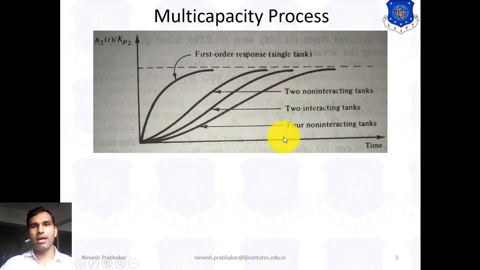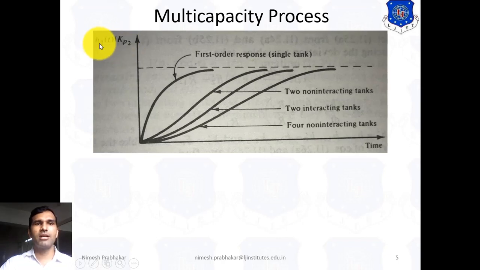Here the x-axis represents the time, and the y-axis represents the ratio of H2 upon Kp2. Here H2 represents the height of liquid in tank 2, and Kp2 represents the constant of process 2.